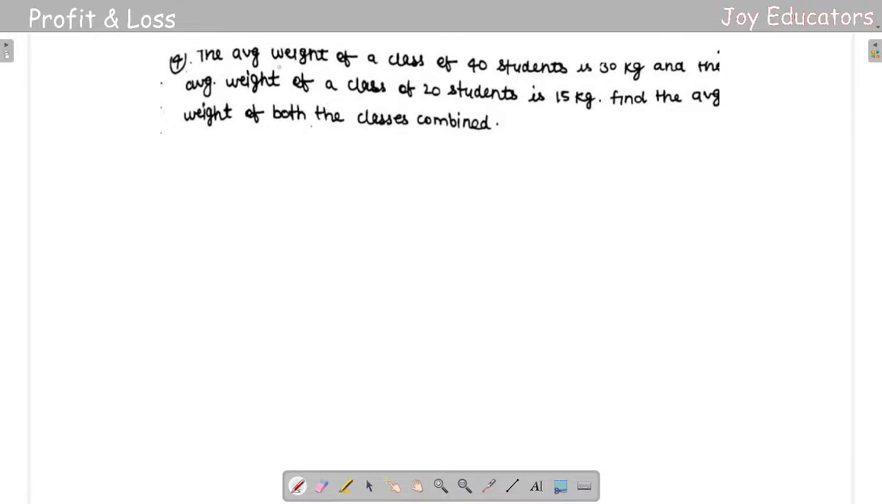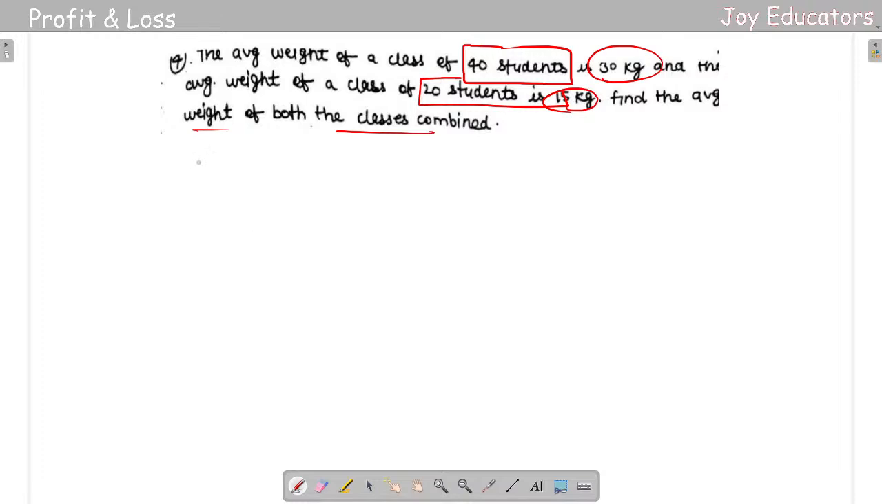So this is the very easiest question. The average weight of a class of 40 students is 30 kgs, and the average weight of a class of 20 students is 15 kgs. Find the average weight of both the classes combined. Okay, it's gonna be really simple.